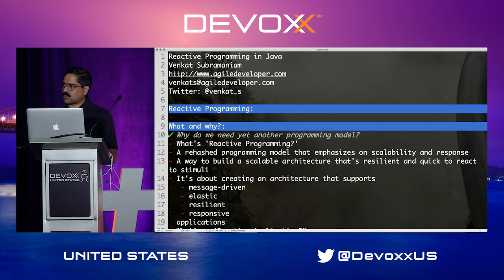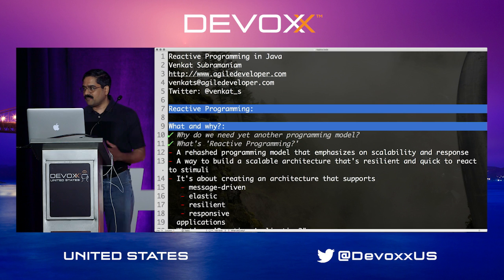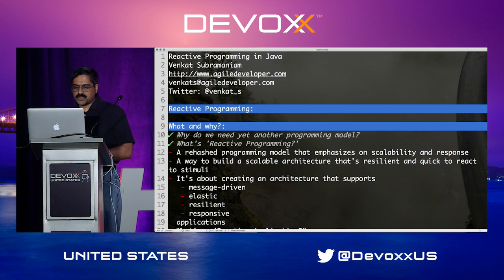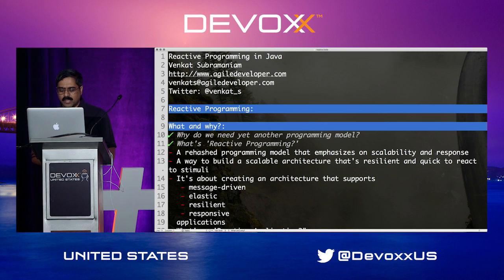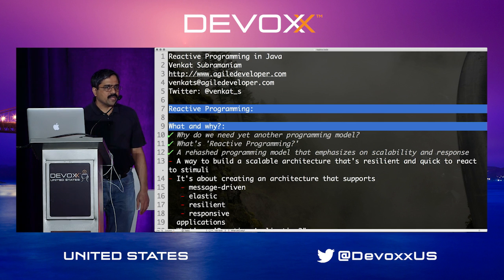Well, it turns out reactive programming is really not new. It's been around for a very long time. In a way, if you really think about it, it's kind of like what extreme programming did. Extreme programming didn't have anything new, and what was really new about it was that it brought together certain practices we should really focus on. In a similar way, the things that reactive programming brings together have been around for a while, but what reactive programming really does is bring the emphasis for why we should focus on those 4 specific things it talks about. So it's really a rehashed programming model that emphasizes scalability and responsiveness.